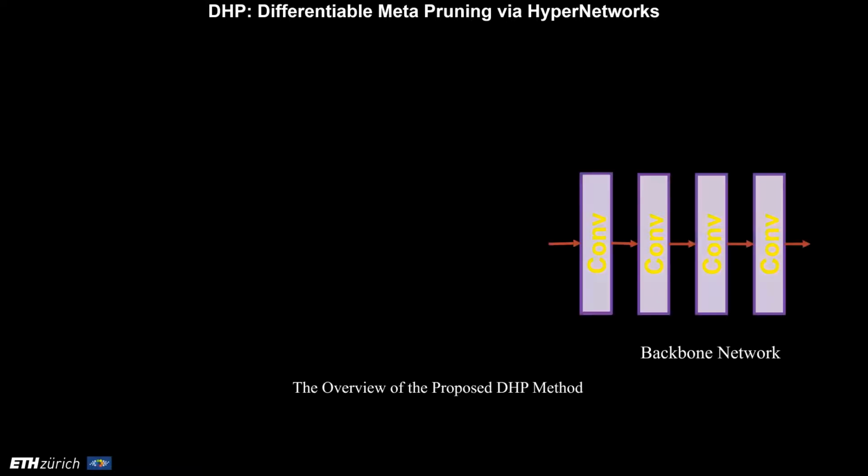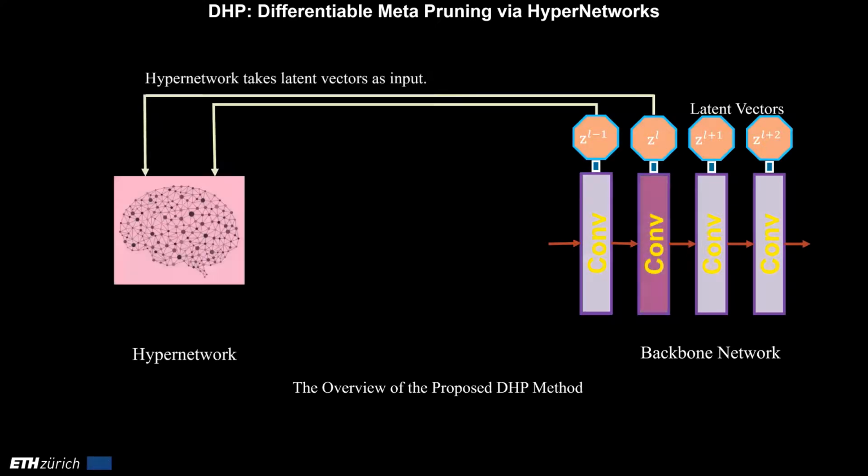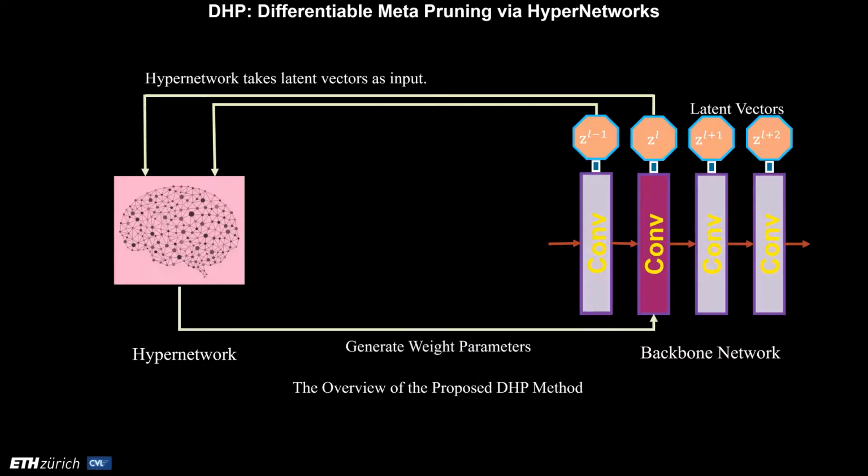Next, the methodology. For each layer of the backbone network, a latent vector that controls the output channel of the layer is attached. The latent vector has the same dimension as the output channel. In the forward path, the hypernetwork takes two latent vectors from the current layer and the previous layer as input. After the operations in the hypernetwork, the output is used as the weight parameters of the backbone network.